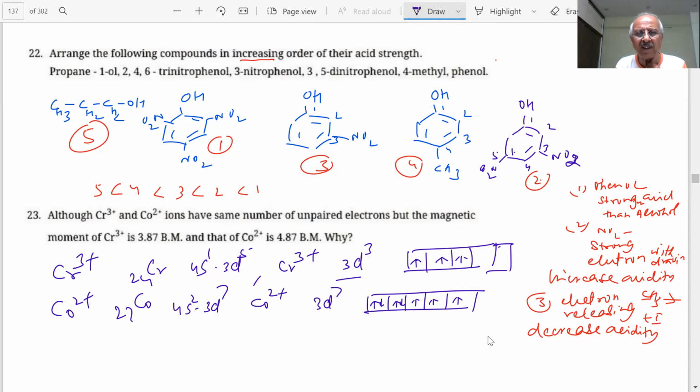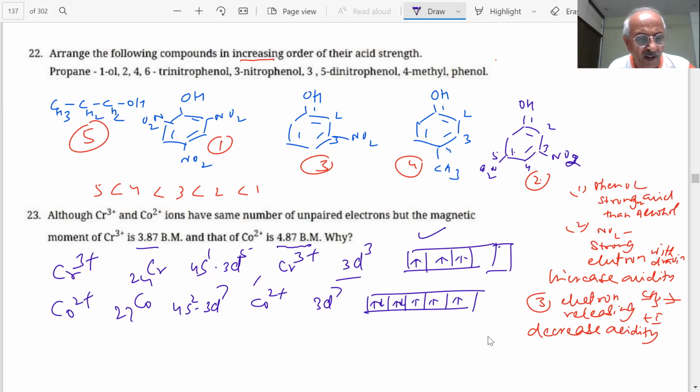What is the difference then in the two? So there is some contribution coming here which is not there. The value is 3.87, as for 3 unpaired electrons, students. Actually, the contribution of the chromium 3 plus ion, if it splits up, you know, then t2g.